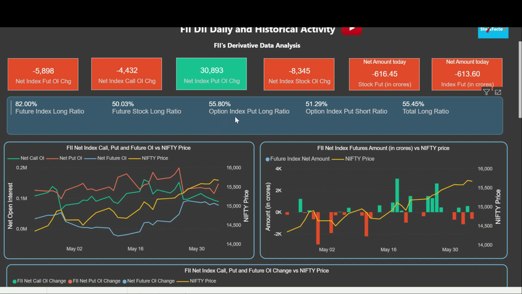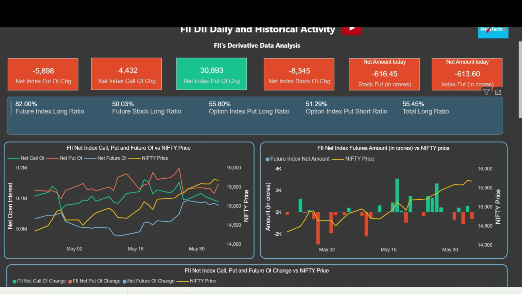Now friends, we see the option index put long ratio. How are we calculating this number? We are summing up the total call longs plus put longs, so all the longs in options, and then we are calculating the percentage of the put longs. We can see that around 56% is the put long as compared to the call long.